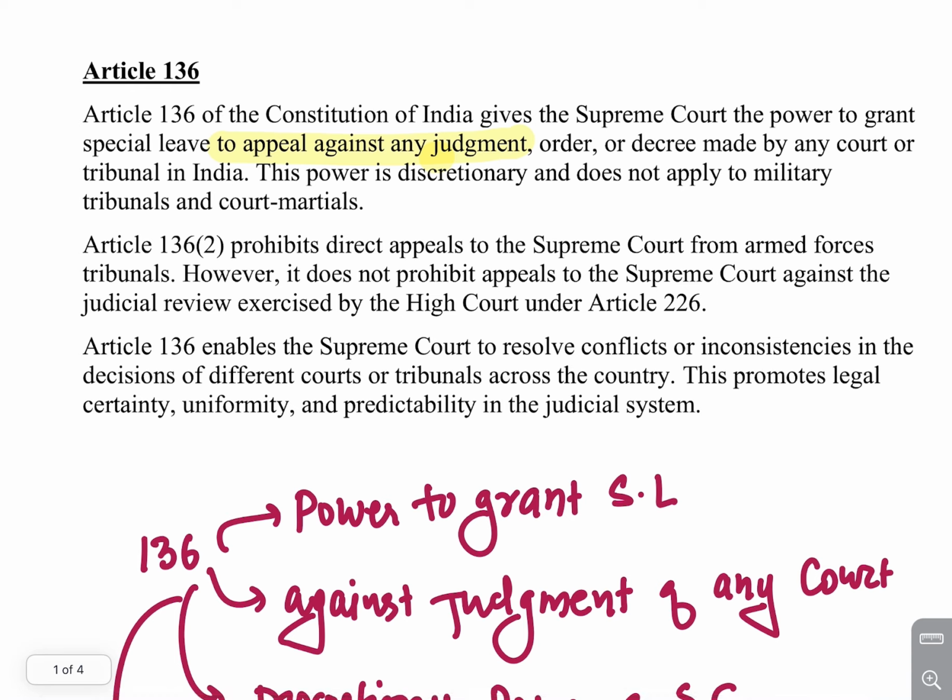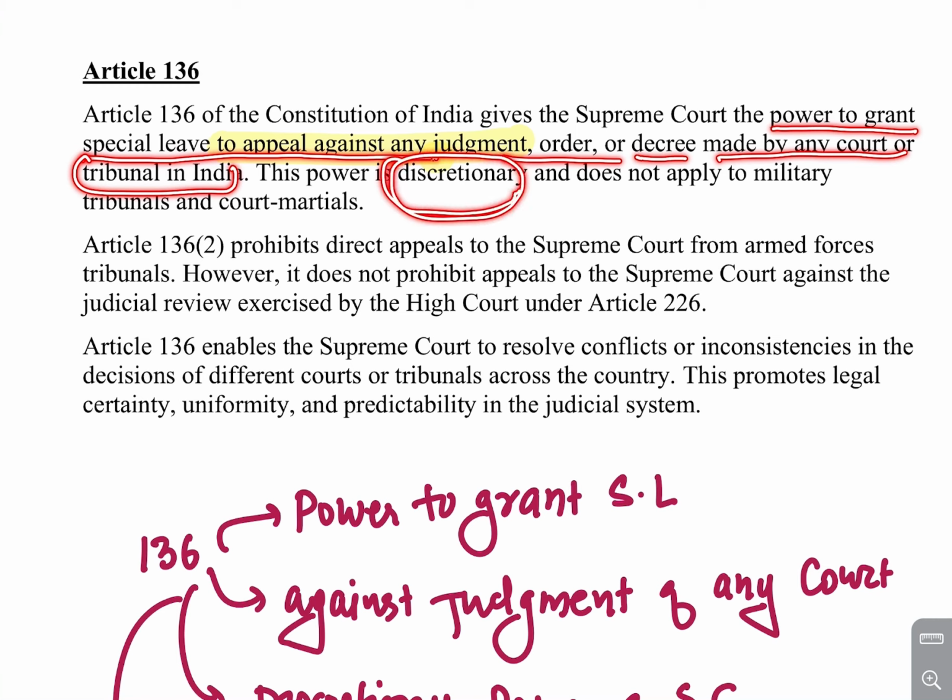So it says that Supreme Court has the power to grant special leave to appeal against any judgment, any order, any decree made by any court or tribunal in India. So this is a discretionary power. Discretionary power means they can take your case or they can reject your case. So that is the discretionary power.